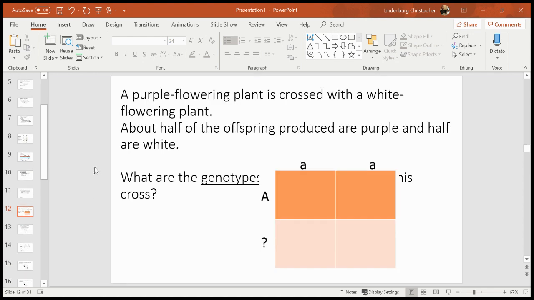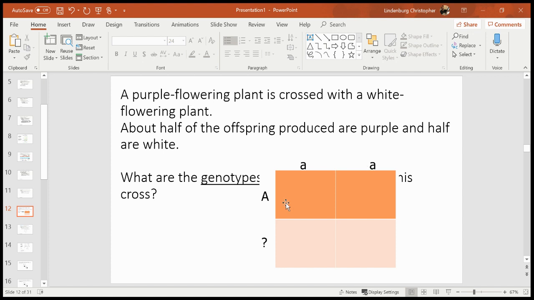So here's an example to demonstrate how the test cross works. Let's say we have a purple flowering plant and we're crossing it with a white flowering plant. Remember that the purple flowering plants could be homozygous dominant or they could be heterozygous. The white flowering plants, this is the recessive trait. And so we know that the white flowering plant has to have two recessive alleles. So here's our white flowering plant.